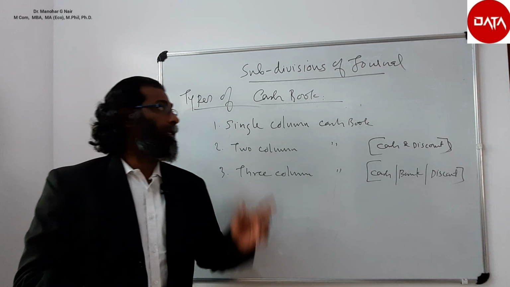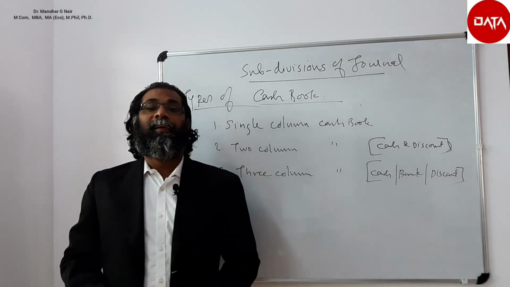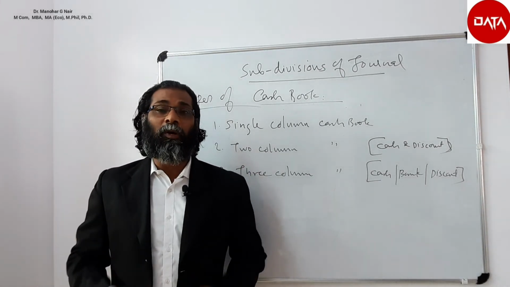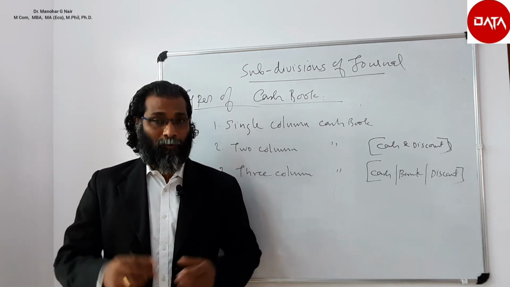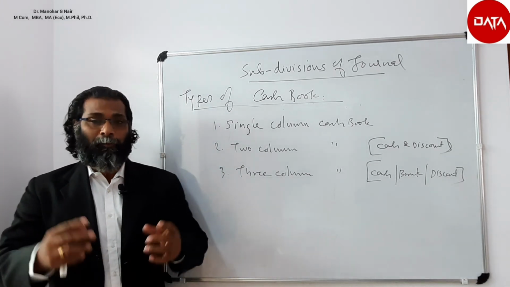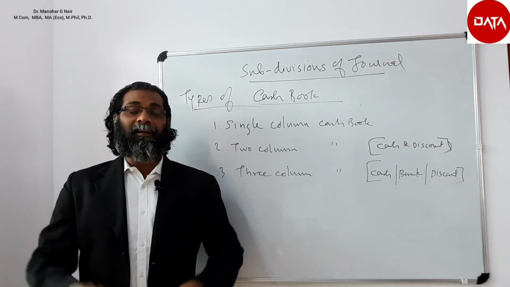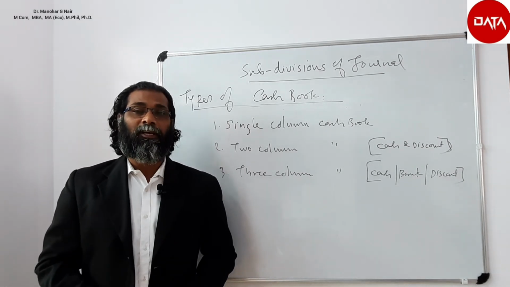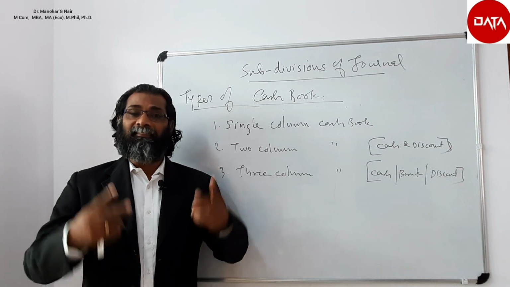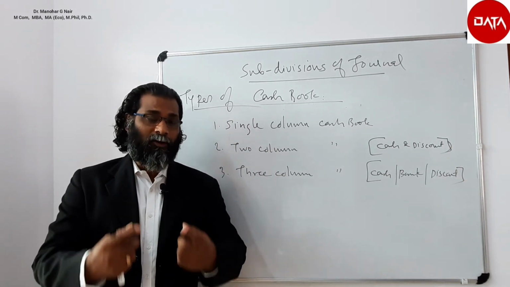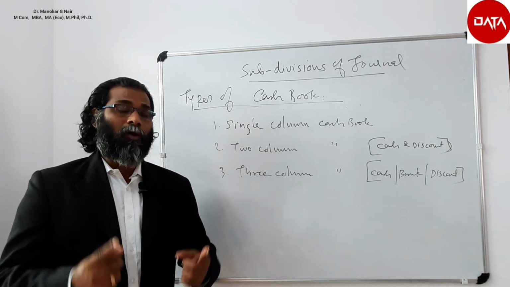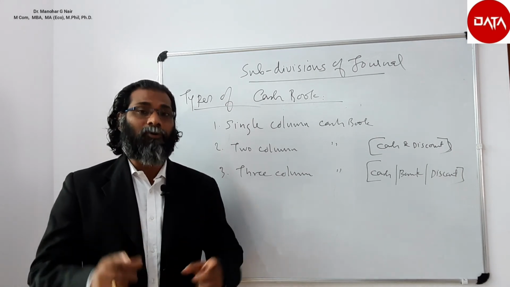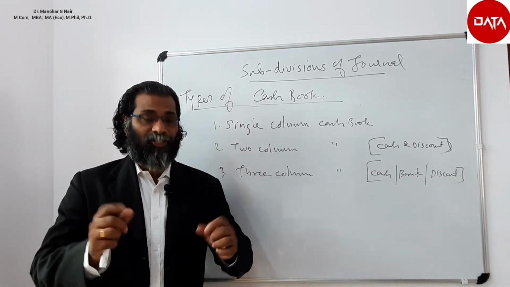Now the types of cash book. On the basis of the columns that we provide while preparing the cash book, it can be classified into 3 categories: single column cash book, 2 column cash book and 3 column cash book. In the single column cash book, there will be only one amount column, that is the cash column.